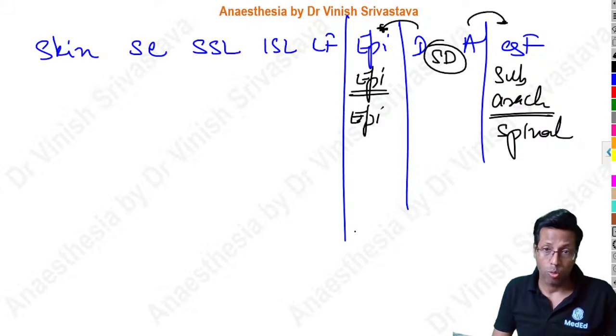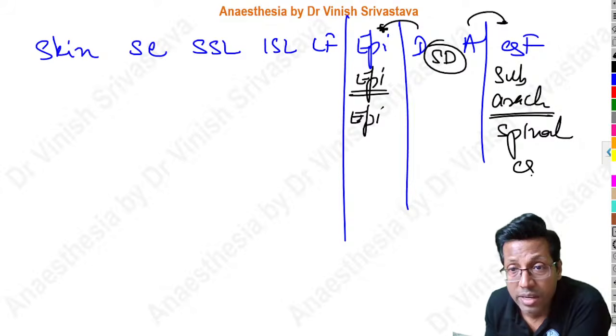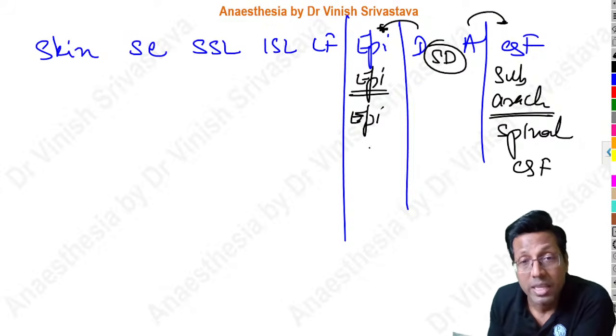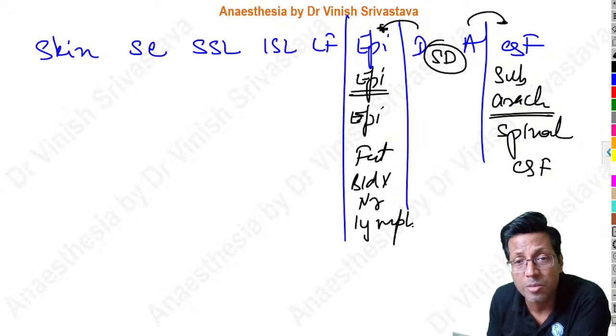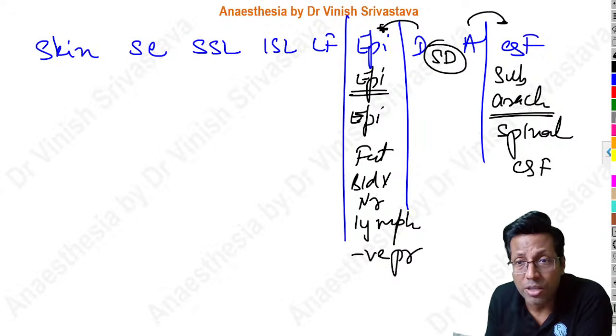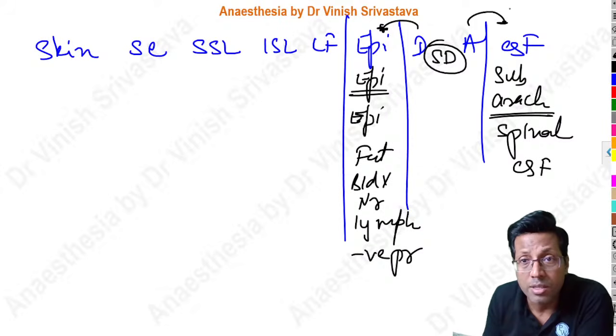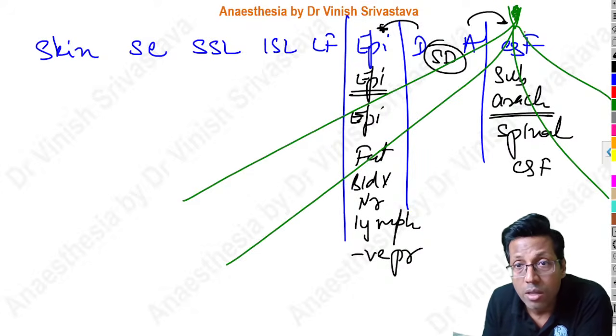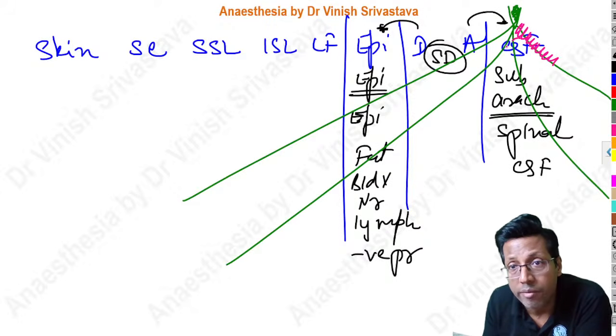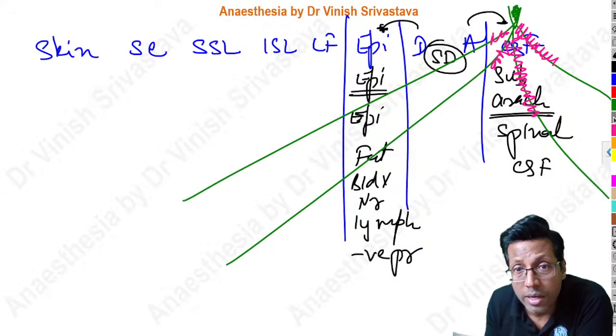And therefore, spinal anesthesia is given inside the CSF, and the epidural space contains fat, blood vessels, nerves and lymphatics. It's a potential space, a negative pressure space at subatmospheric pressure. See, the spinal cord is coming over here and the nerves are coming out like this. So when you're giving a drug in the spinal, the drug covers the nerve right from the root in the CSF. You get a better effect in spinal anesthesia. But when you're giving an epidural, the block is happening in this area.